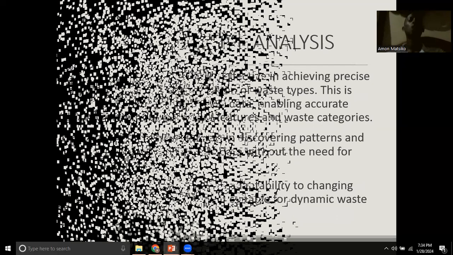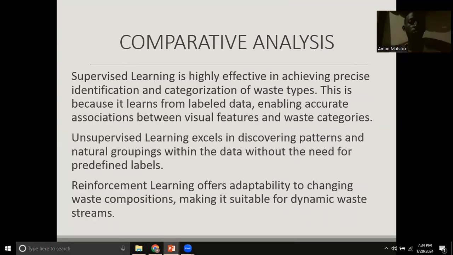If you compare these three classifications of machine learning, supervised learning is highly effective in our case of an AI-powered waste sorting system, because we need to categorize the waste into types and clusters for easy management. If it is recyclable, it can be taken back to the industries. If it is harmful, it has to be disposed of in a very careful manner. Supervised learning comes in handy because the data will be categorized with labeled features and categories.